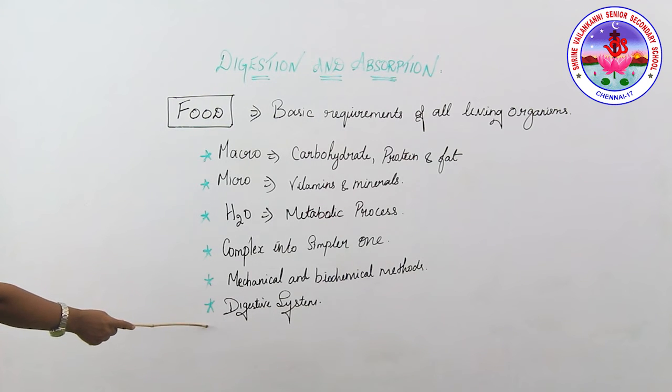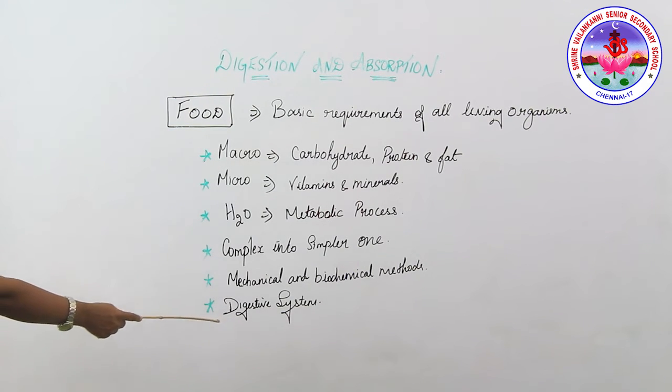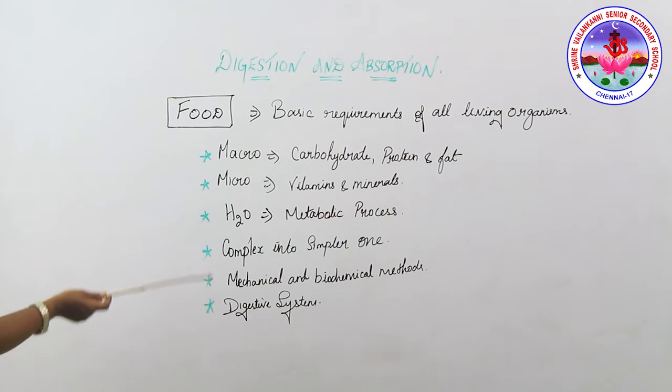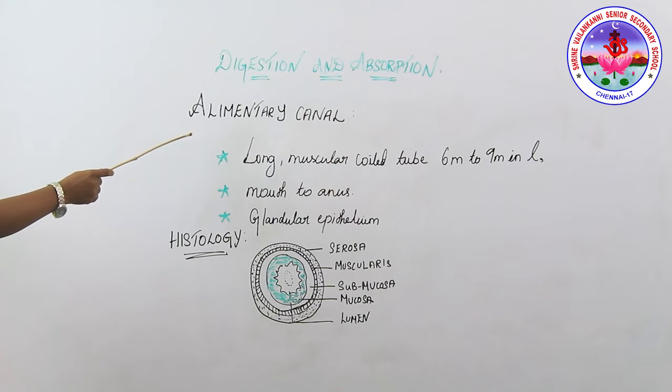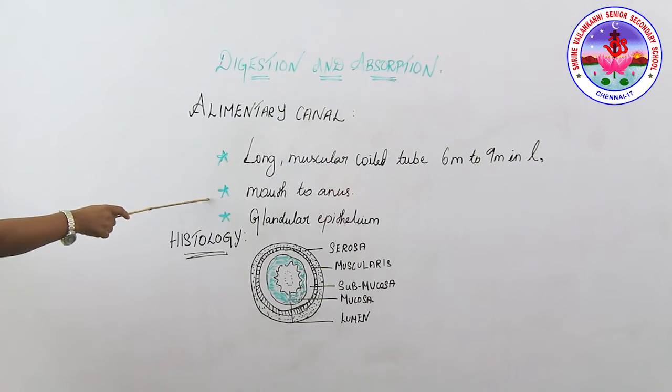The human digestive system is very well developed, which has the alimentary canal and the associated glands. This digestive system we're going to discuss in detail. First we're going to discuss the alimentary canal. The alimentary canal is a very long, muscular, coiled tube, about 6 to 9 meters in length, and runs from the mouth to the anus.